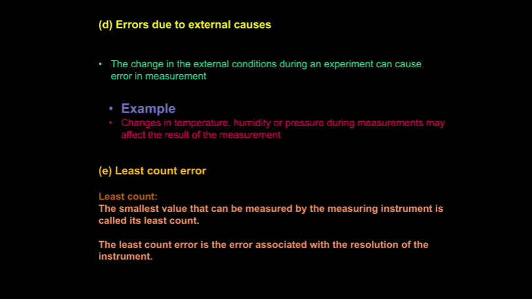Okay, these 5 branches together are what we call systematic errors.